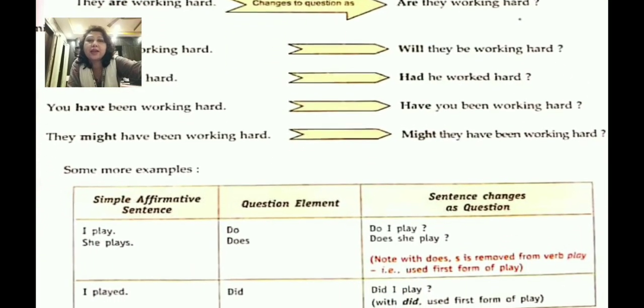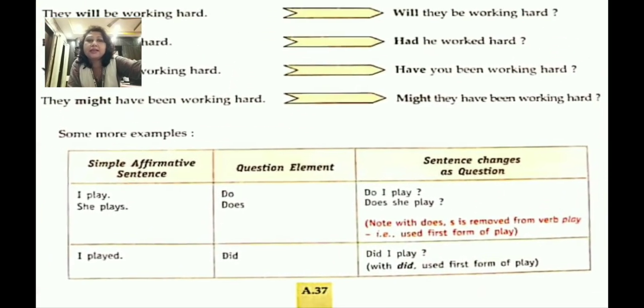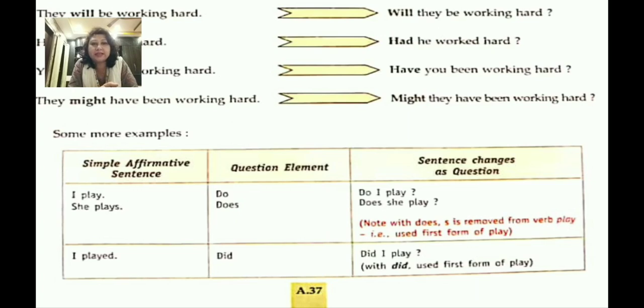Some more examples are given over here. Simple affirmative sentences: I play, she plays. The question element you can use here is do or does. Do I play? Does she play? Here you can see the s is removed from the verb play, that is, it uses the first form of play. Here you will not use plays. Not does she plays, but does she play.